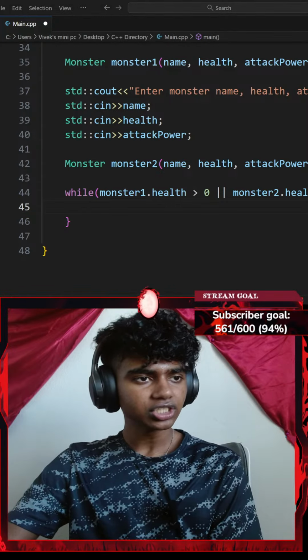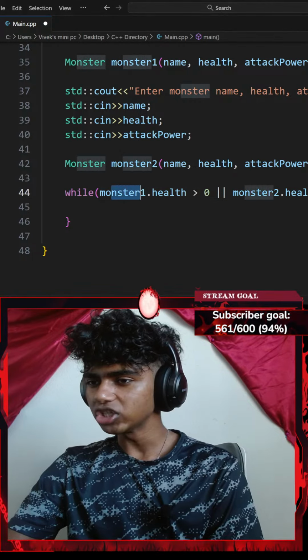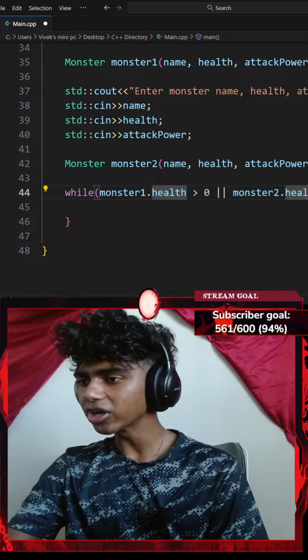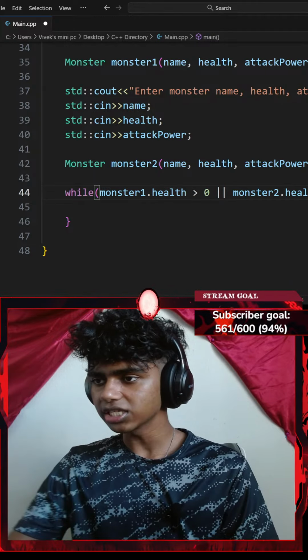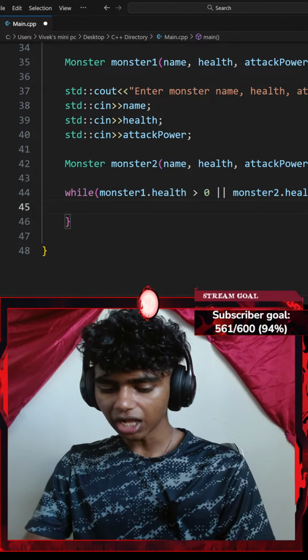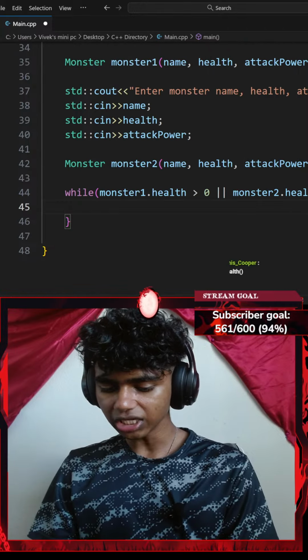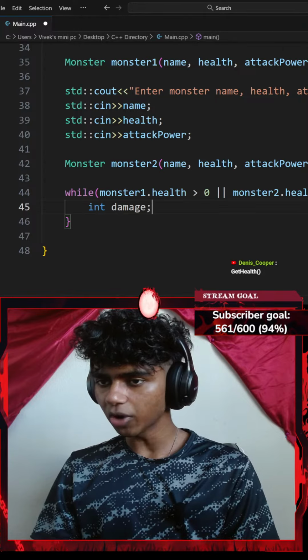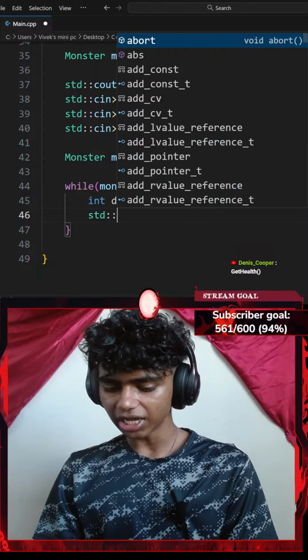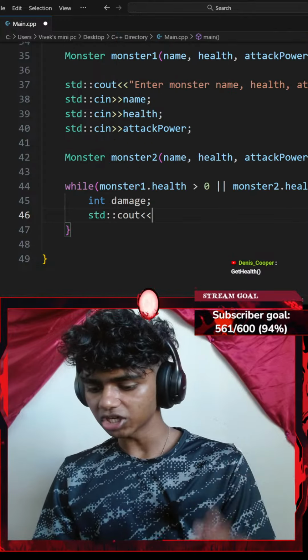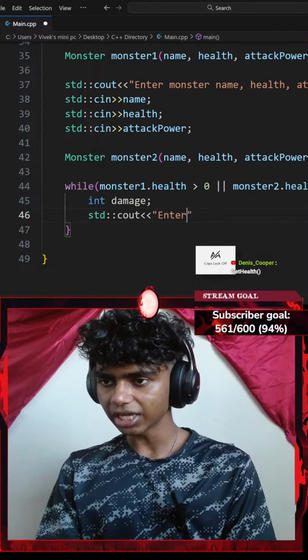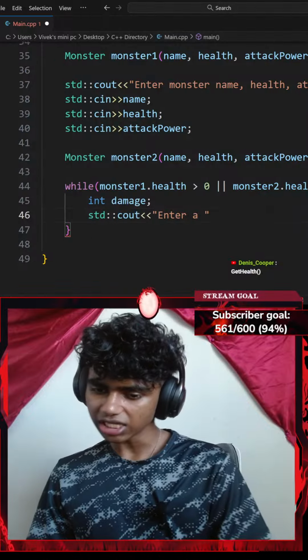Okay, let's see. Let's read the instructions. So while my monster 1 dot health is greater than 0, or my monster 2 dot health is greater than 0, I'm gonna do something. I'll create an integer damage variable, and then I'll go with a standard console output with an insertion operator. I'll say something like enter a damage get health.